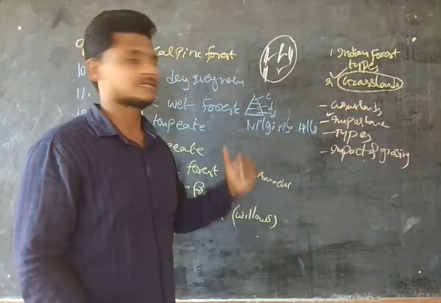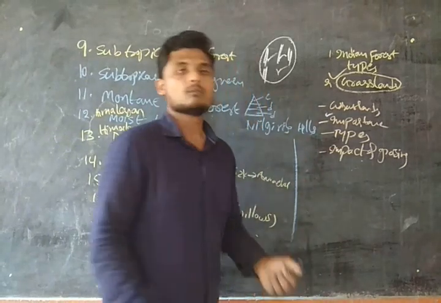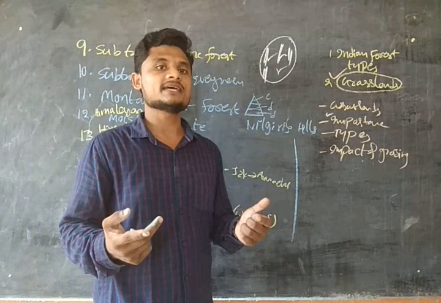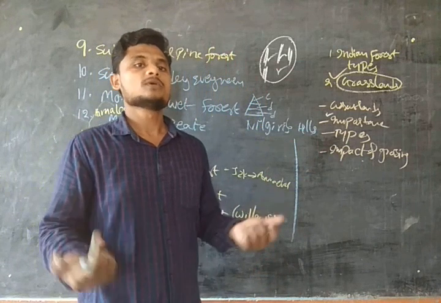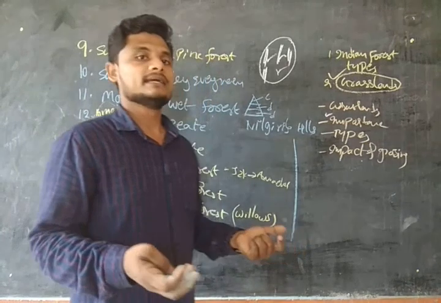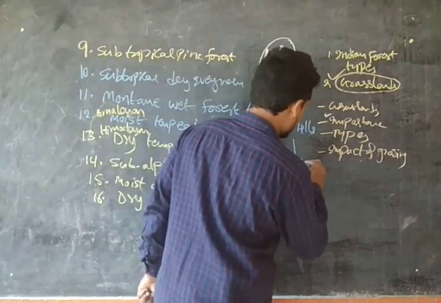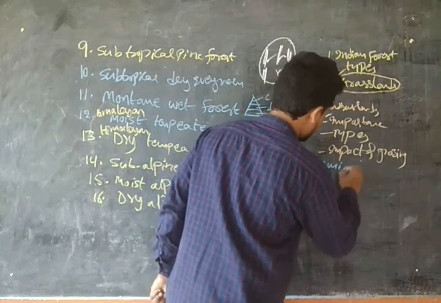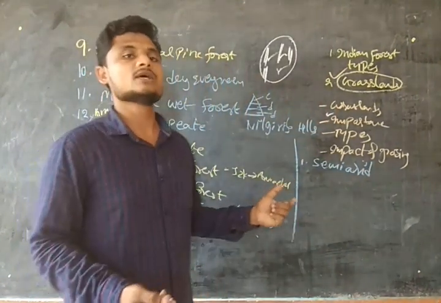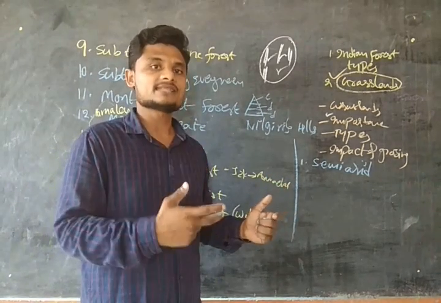So, types of grassland. If you see the types of grassland, grasslands are classified into 6 types, depending upon the climatic conditions. Among the 6, we are going to see 4 grasslands which are present in India. The first one is the semi-arid. Semi-arid grassland is the one which is found in the northern part of Gujarat, Rajasthan, the